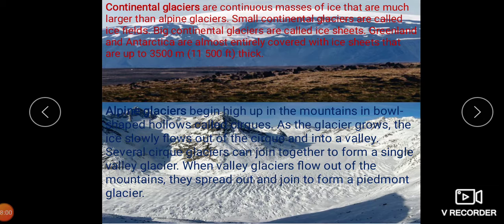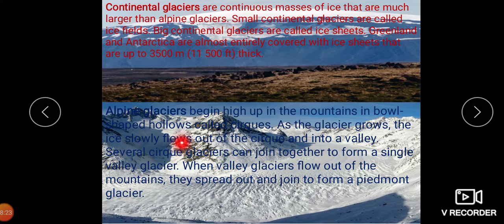These are continuous masses of ice that are much larger than the alpine glaciers. Small continental glaciers are called ice fields. Big continental glaciers are called ice sheets. Greenland and Antarctica are almost entirely covered with ice sheets.